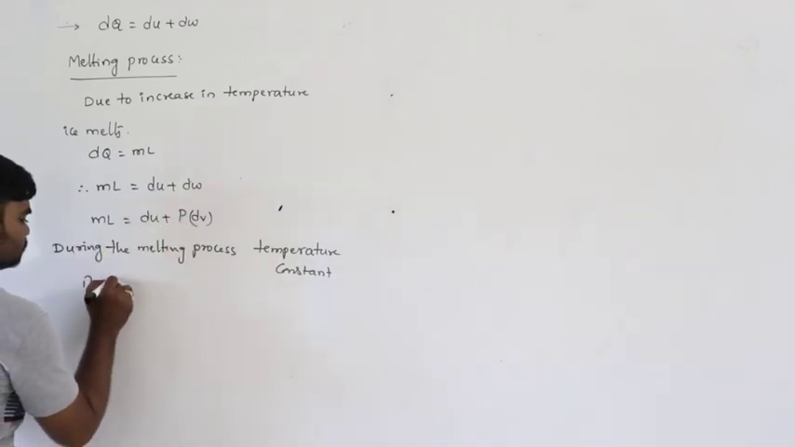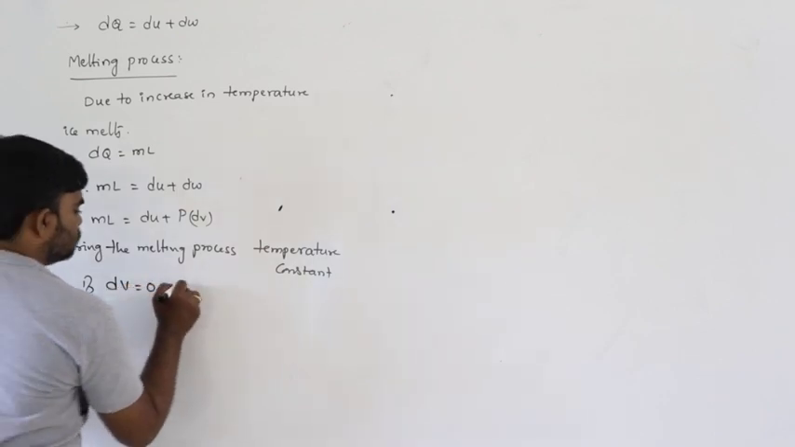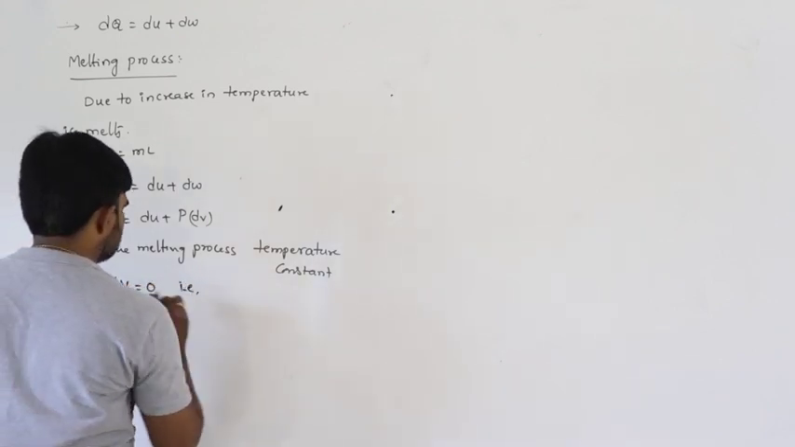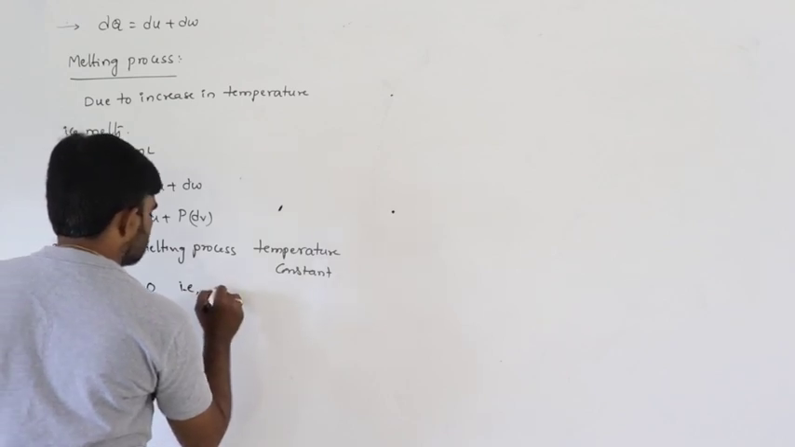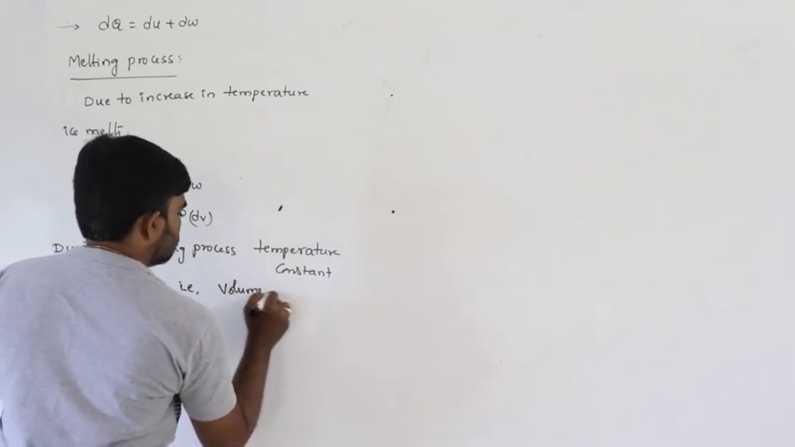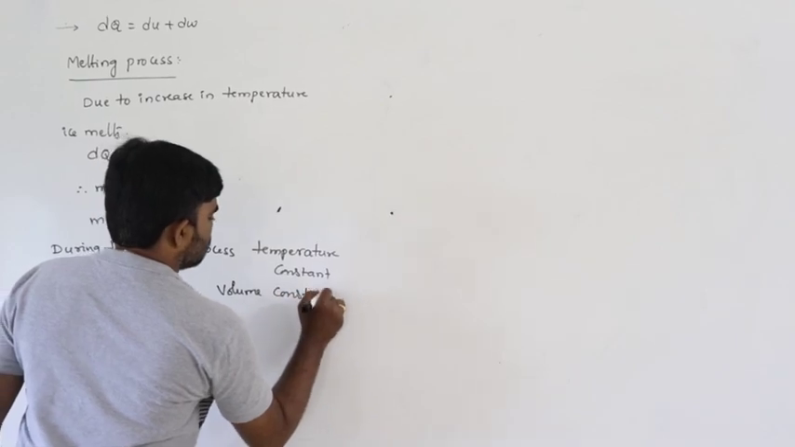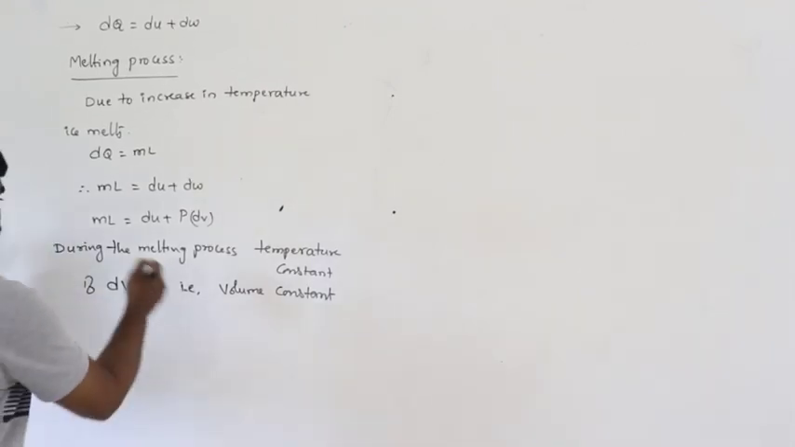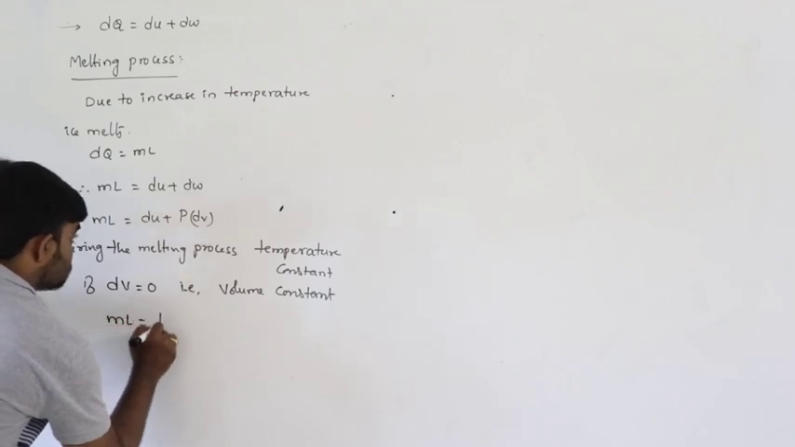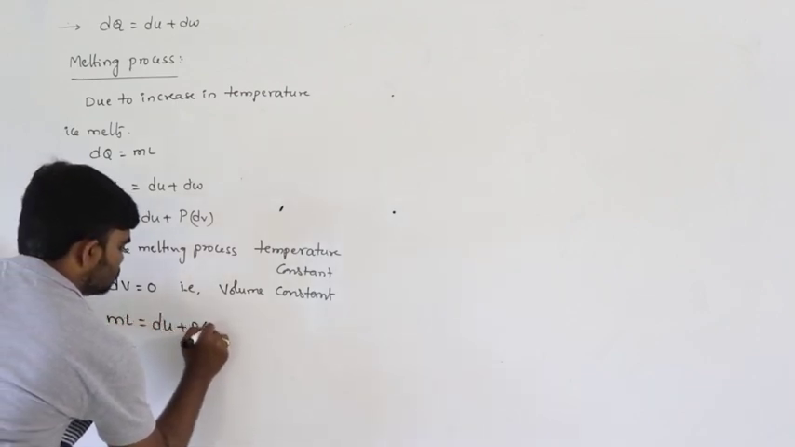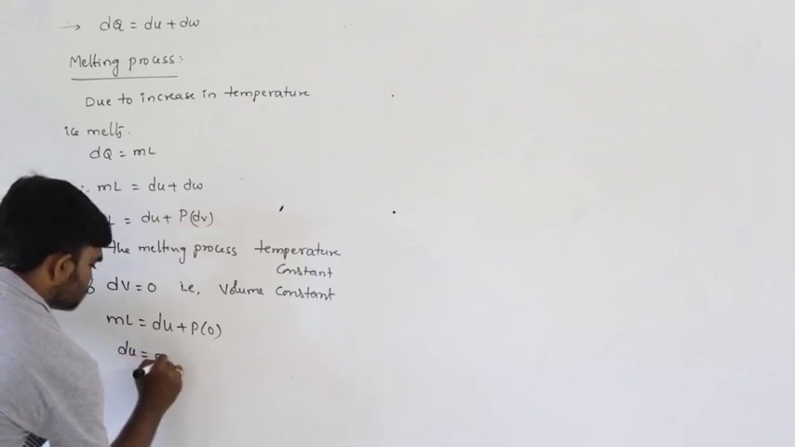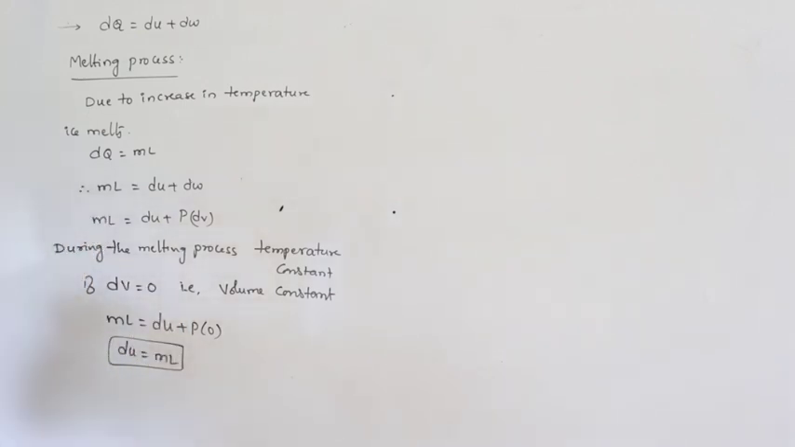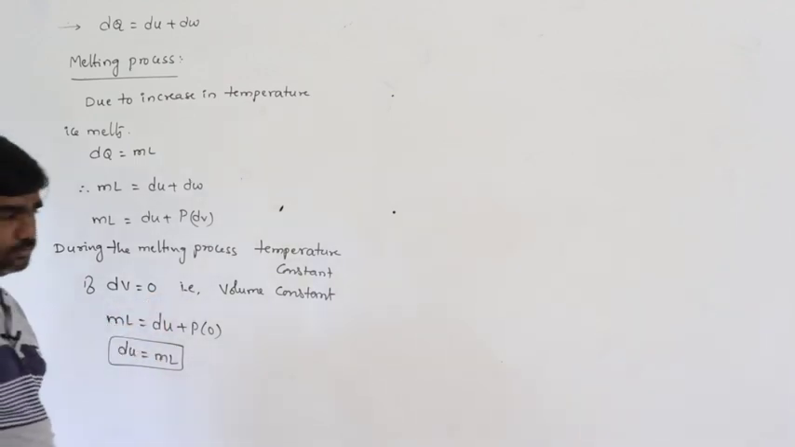If dV is equal to 0, that means the volume of the system remains constant. Therefore, ml is equal to dU plus p into 0. Therefore, from this dU can be written as ml. The internal energy change of the system is nothing but ml, when dV is equal to 0.